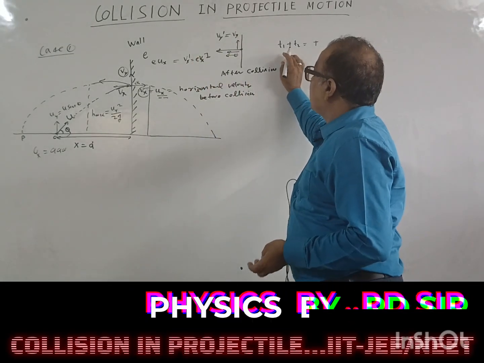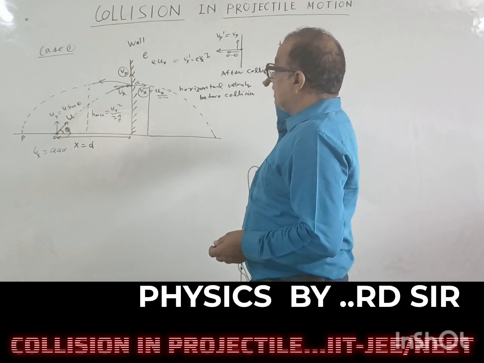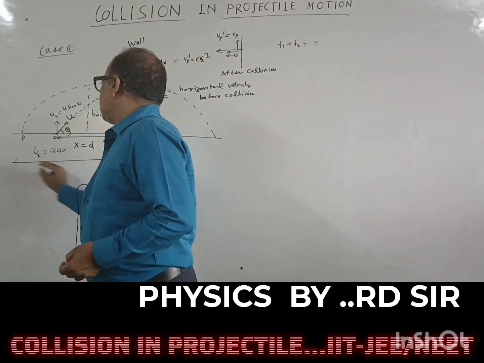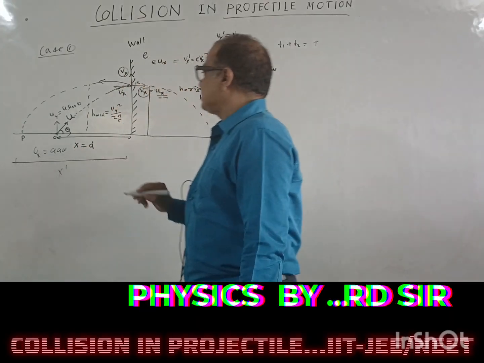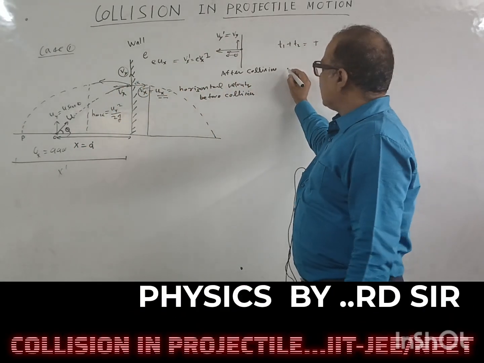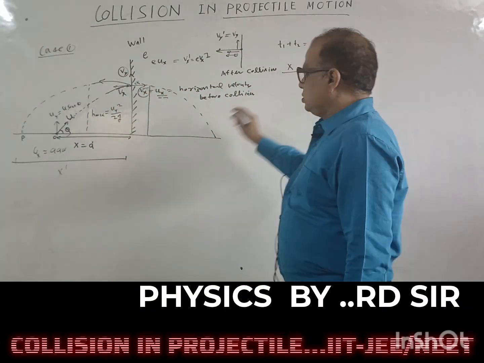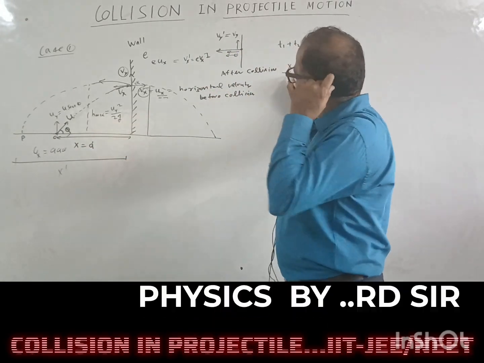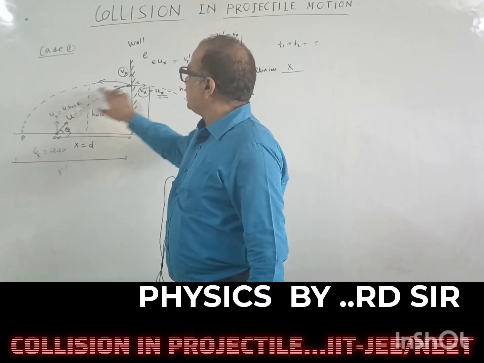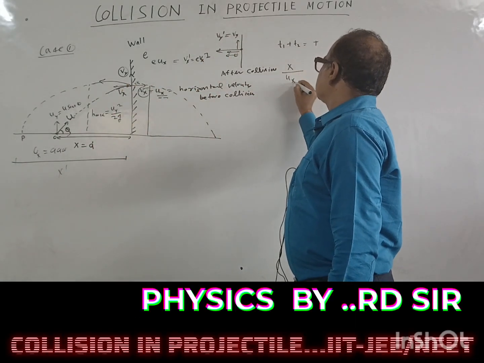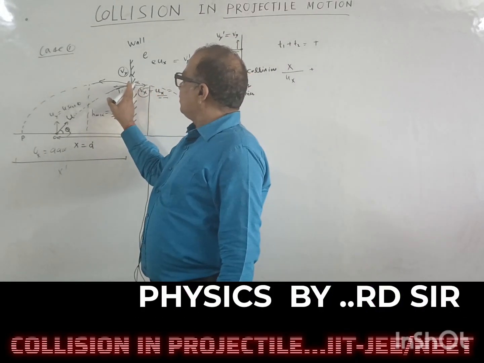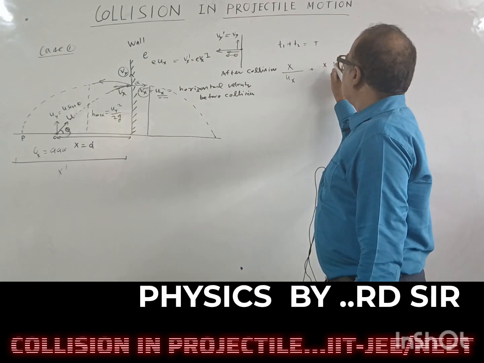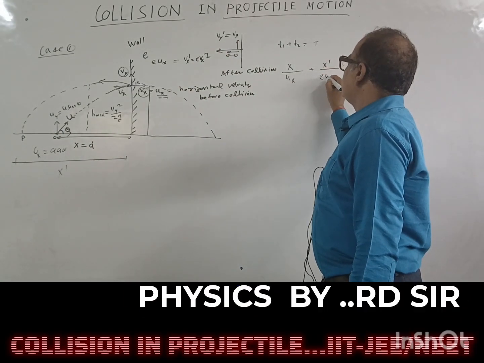So how can we write T1 and T2? Suppose this distance is x dash and this distance is x. So T1 we can write as x upon ux, the horizontal velocity, that is x upon u cos theta, and the time taken from Q to P will be x dash upon e ux.